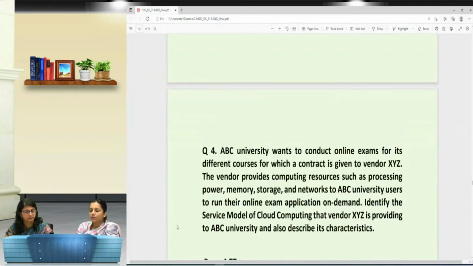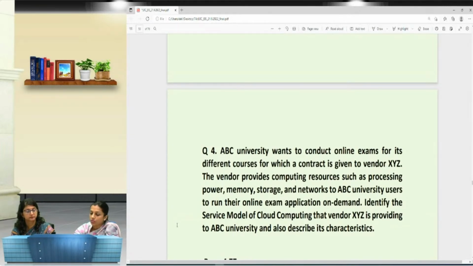Now in this question, ABC University wants to conduct an online exam for the different courses, for which a contract is given to vendor XYZ. The vendor provides computing resources such as processing power, memory storage, and network to ABC University users to run their online exam applications on demand. Identify the service model of cloud computing that vendor XYZ is providing to ABC University and also describe its characteristics.